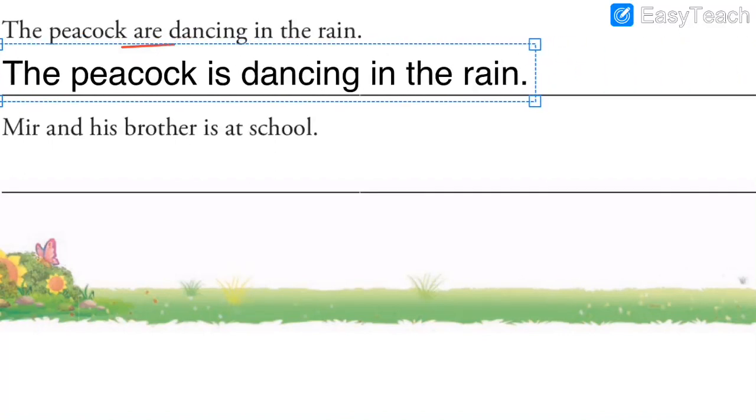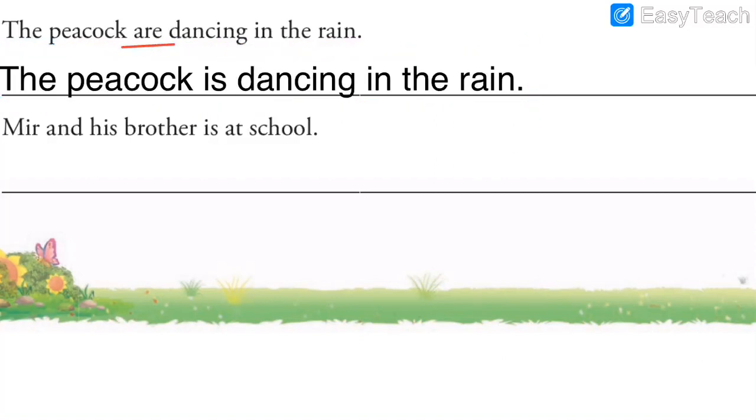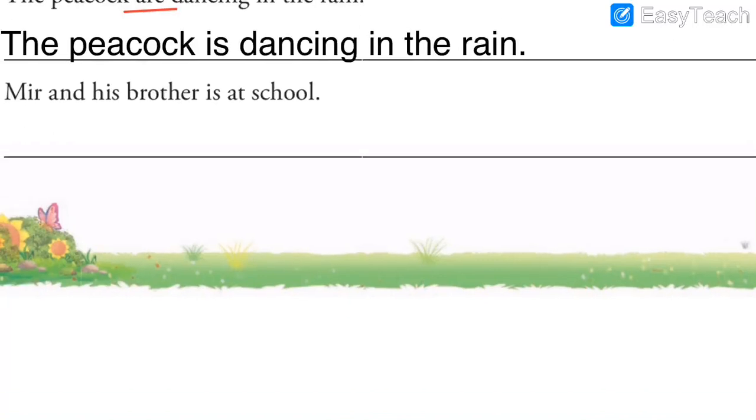Full stop. Don't forget to put full stop, because that is the punctuation mark that we must put in all the sentences. The peacock is dancing in the rain. So instead of are, I put is, because it is about one peacock, not more than one peacock. Next one. Mir and his brother is at school.